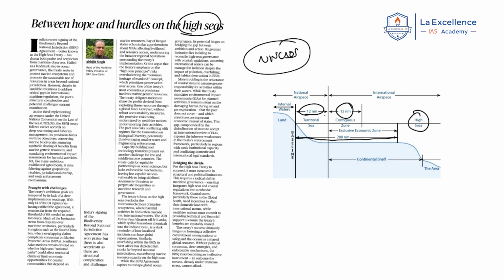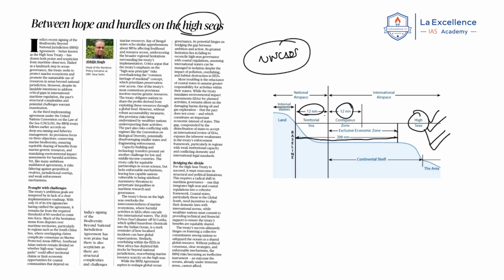Now what is this article saying? This article is saying that within the exclusive economic zone, countries are managing, conserving and utilizing the resources in a sustainable manner. Okay, but beyond this exclusive economic zone, who will regulate, who will conserve, who will control the mismanagement, illegal fishing and illegal activities? Now this is the context of the news.